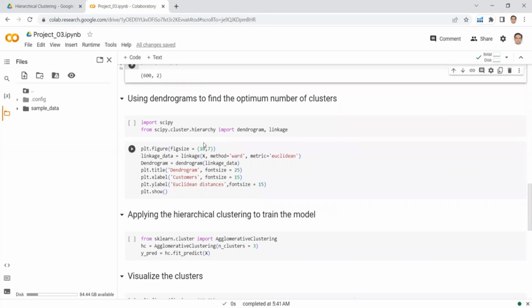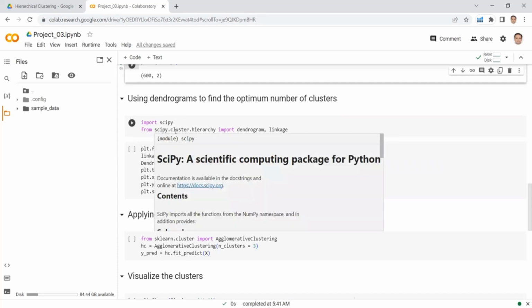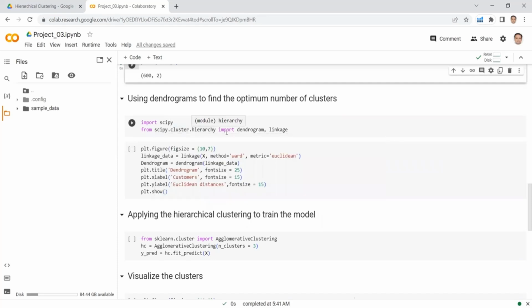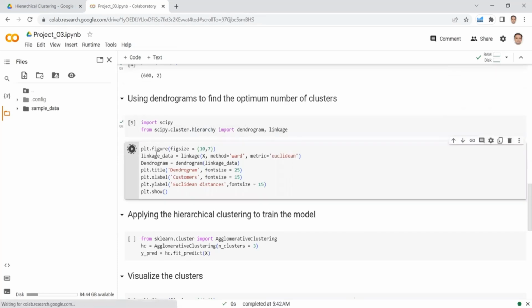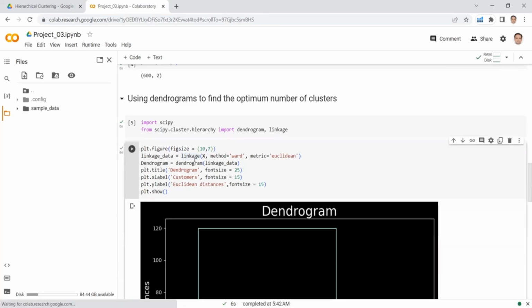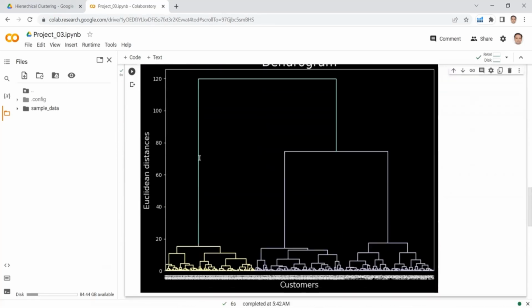Now it's time to plot dendrograms, or to draw the dendrogram, so that we can find the optimal number of clusters. So here I have imported the scientific Python library, SciPy. From scipy.cluster.hierarchy, I have imported dendrogram and linkage. Let's run this cell, and here I am plotting the dendrogram. So if I see the dendrogram, this looks simple. This doesn't look very tricky.